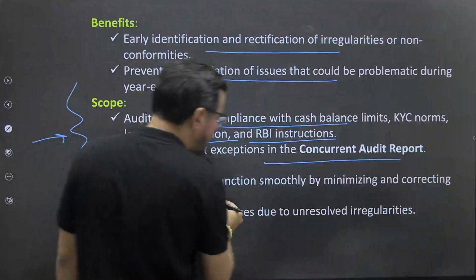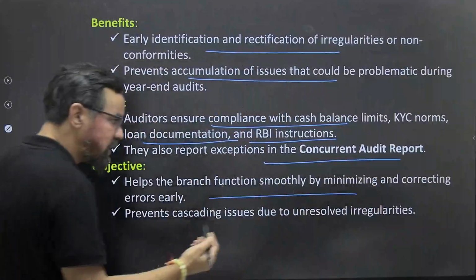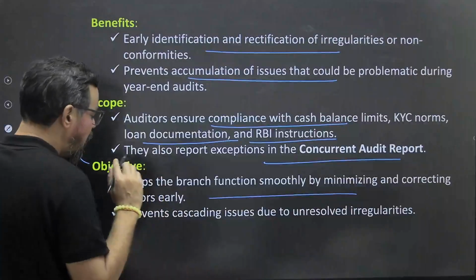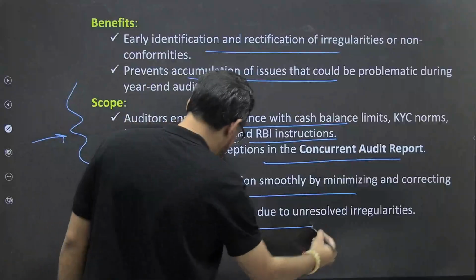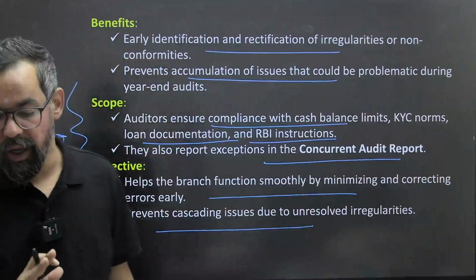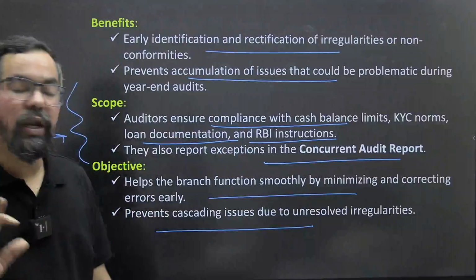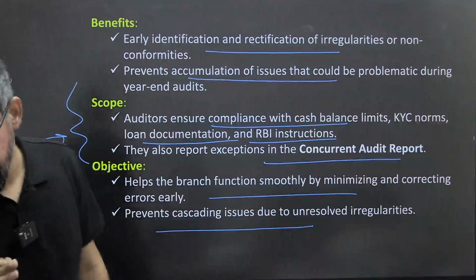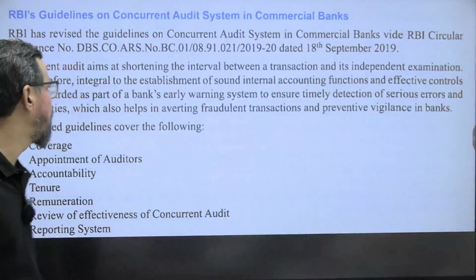Objective: help the branch function smoothly by minimizing and correcting errors, and prevent cascading issues due to unresolved irregularities. Okay? So this is the primary objective of this particular audit, right?